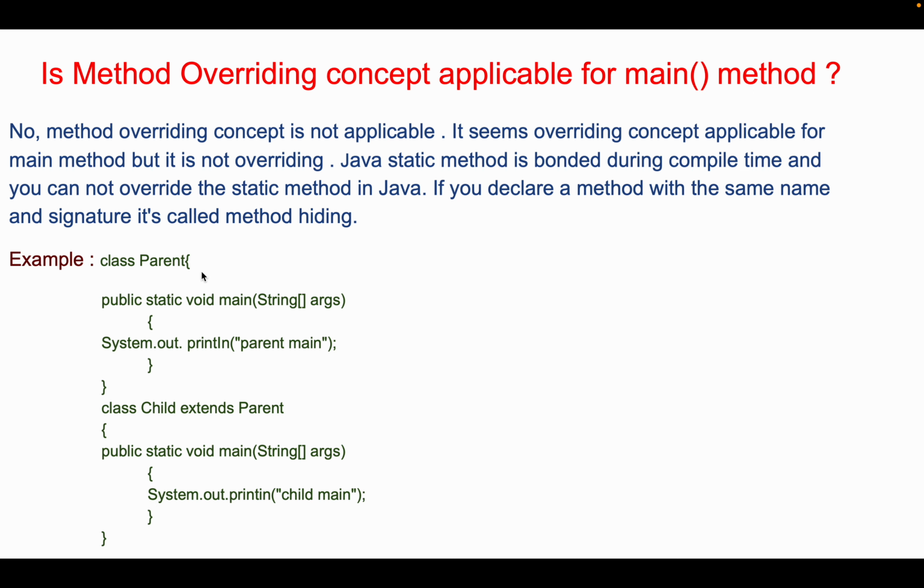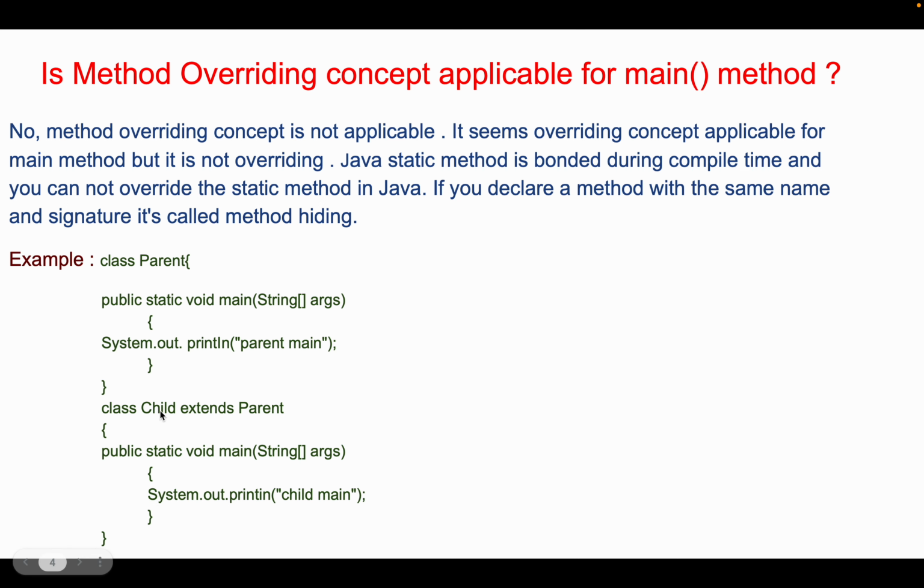So if you can see here, we have two classes. One is the parent class and one is the child class, and the child class is extending the parent class. This is the same example which we have everywhere related to method overriding. But the thing is that since the method is static, in Java overriding of a static method is not allowed. And if you are trying to define a method with the same name, same signature, and complete same list of arguments, then that concept is called method hiding. So method overriding is not applicable, but if you do that with a static method, it is called method hiding.